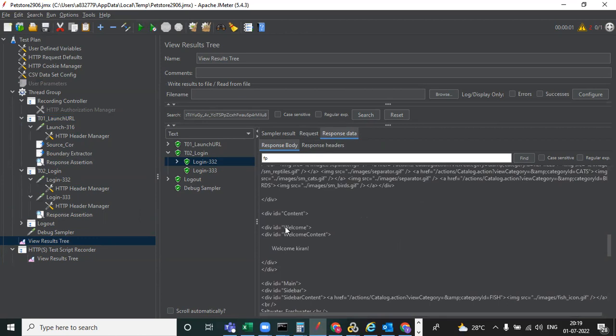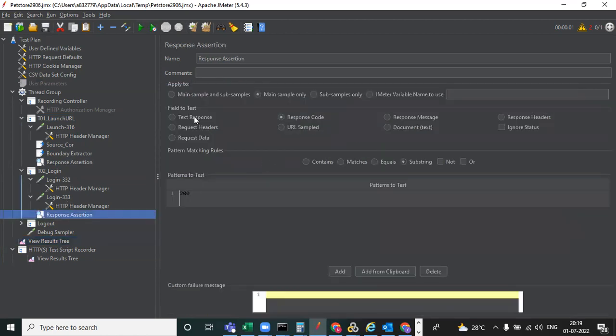Okay, this welcome is there, right? I will take this, and in the login only. You can come to the login. So for the text response, I will give 200 page for the welcome. If the welcome is in that page, then it passes, otherwise it fails. Now we'll observe that.